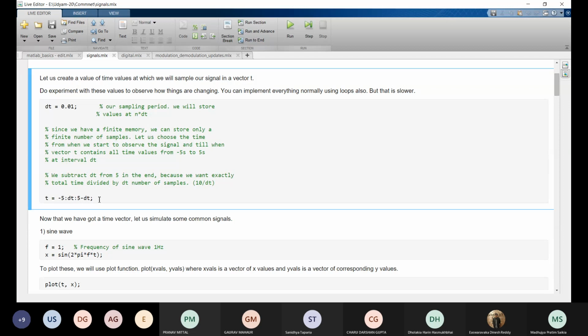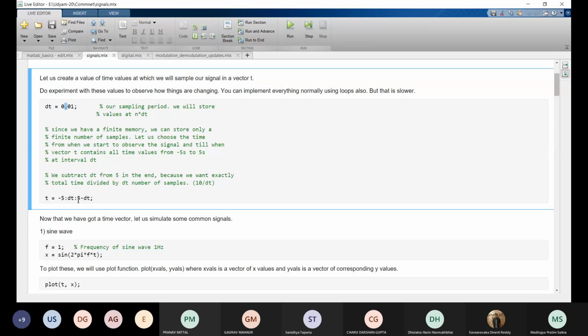Because we saw this syntax in the last editor. So t is a row vector, and values of t are -5, then -5 plus 0.01, then -5 plus 0.02, and till 5 minus 0.01.